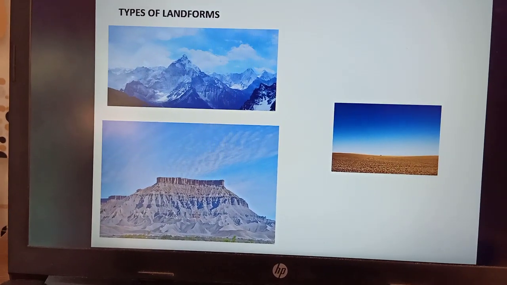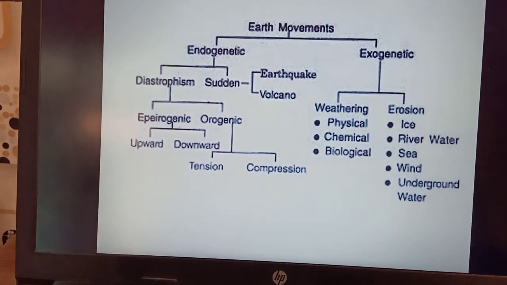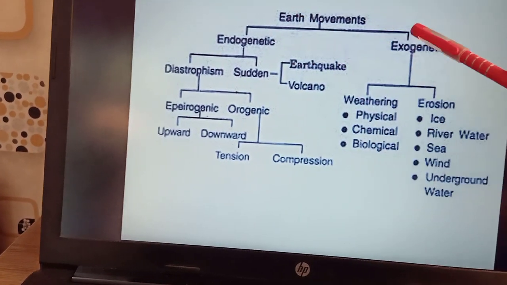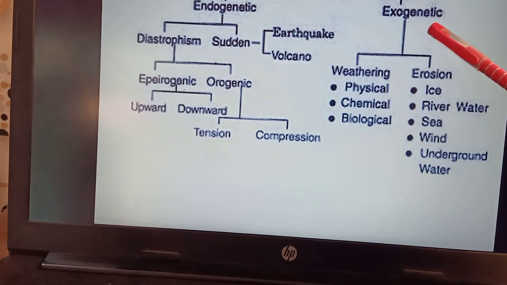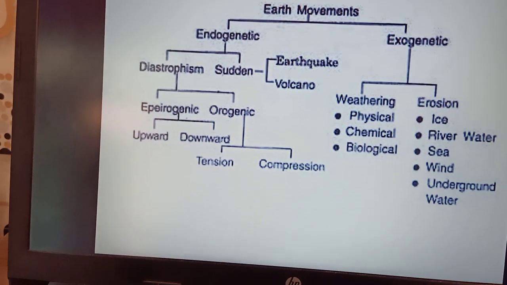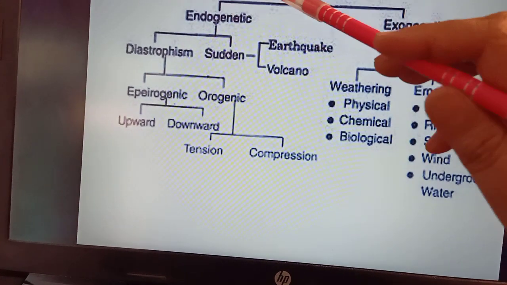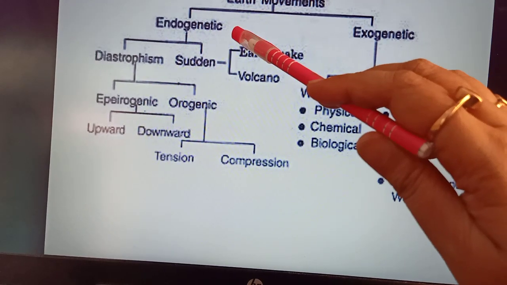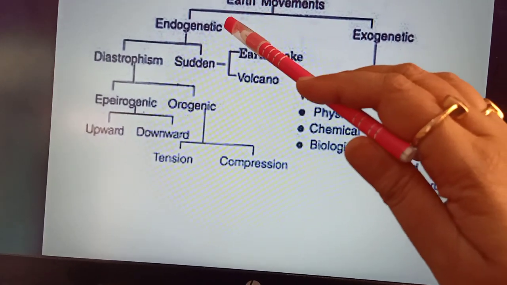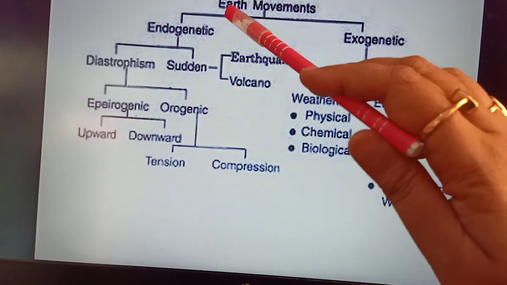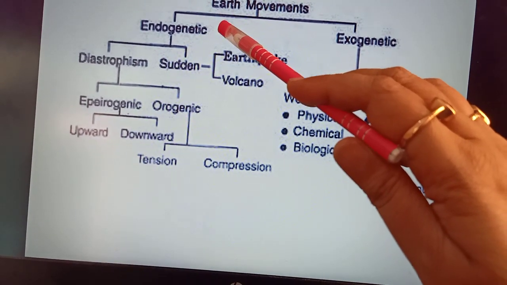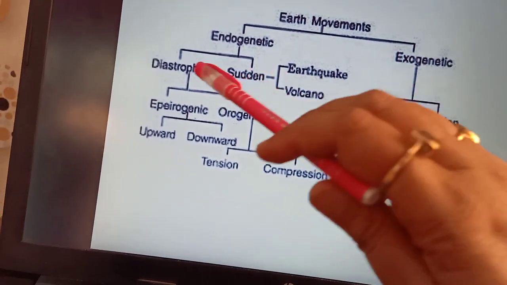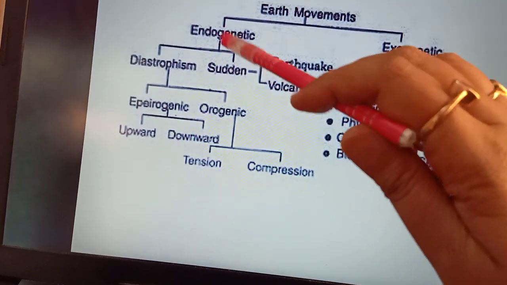The surface of the earth is constantly undergoing changes because of two main forces, that is the endogenetic forces and the exogenetic forces. So endogenetic forces are those forces which operate from the interior of the earth. The word endo means internal. So endogenic forces are those forces which operate from the interior of the earth, and they are further divided into two parts, that is the diastrophism and the sudden forces.